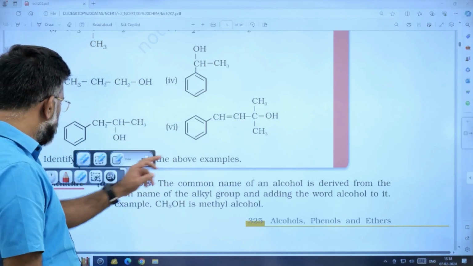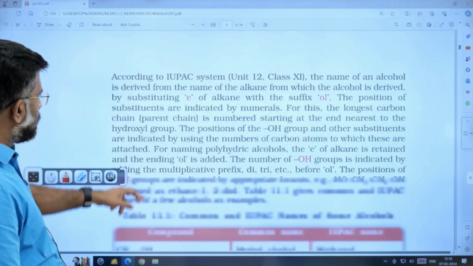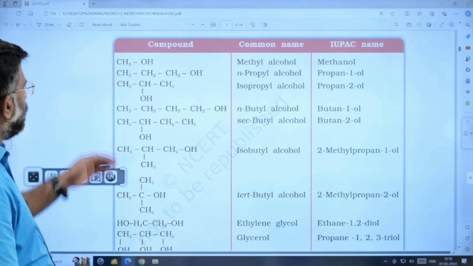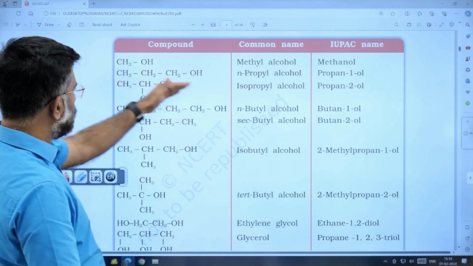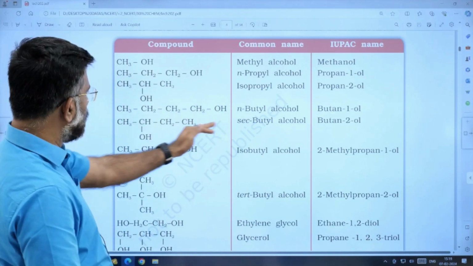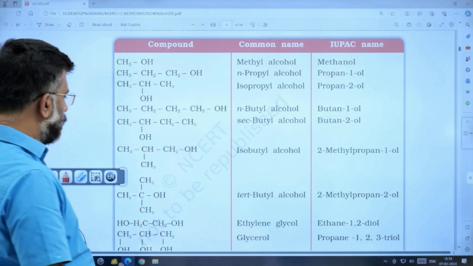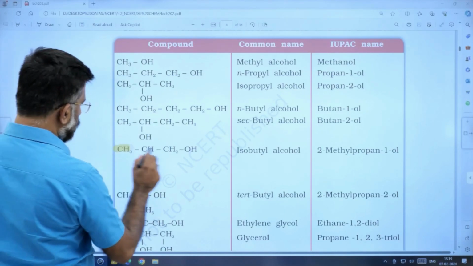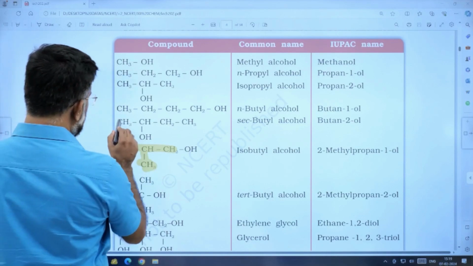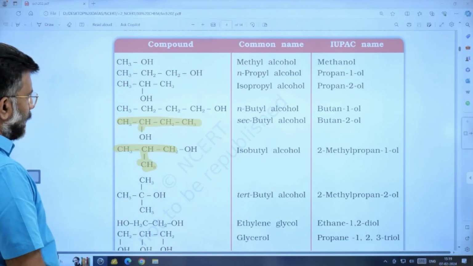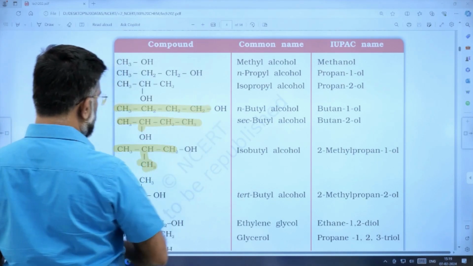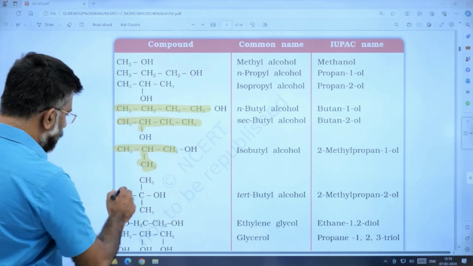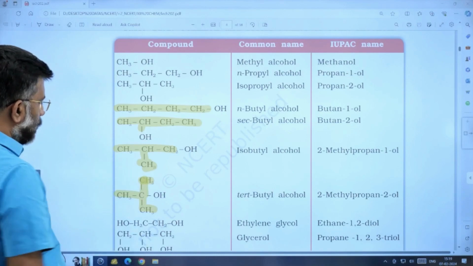So try to figure out all such examples in the textbook questions, also the molecules given like this and their naming: methanol, n-propyl alcohol, isopropyl alcohol, n-butyl alcohol, secondary butyl alcohol, isobutyl alcohol. This group is called the isobutyl group, while such a connectivity is called secondary. n-butyl, secondary butyl, isobutyl, while this is tertiary butyl.